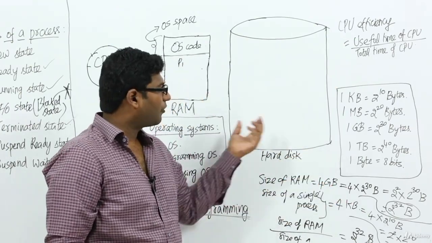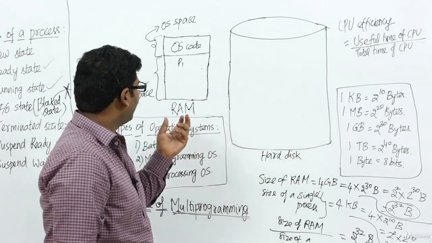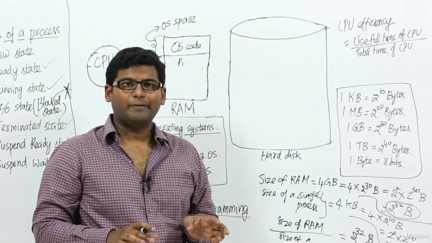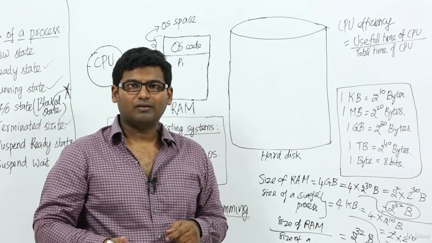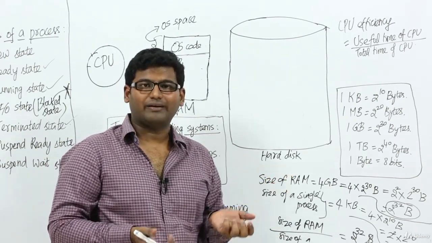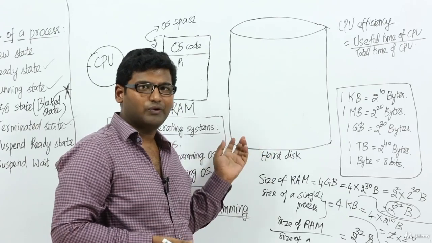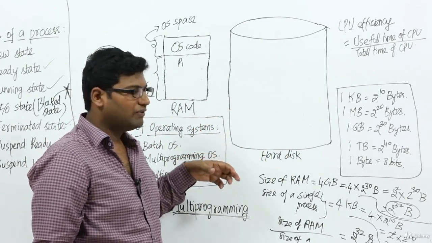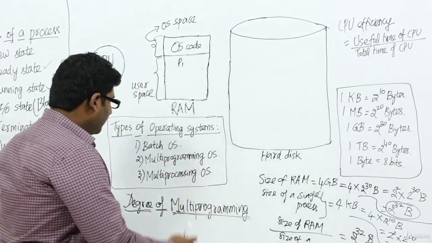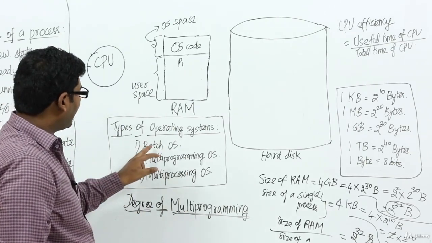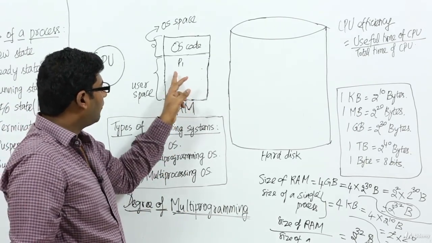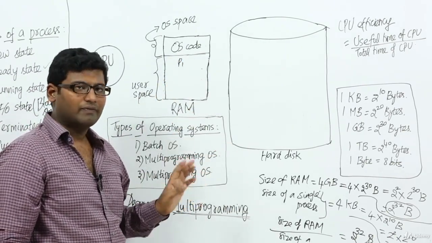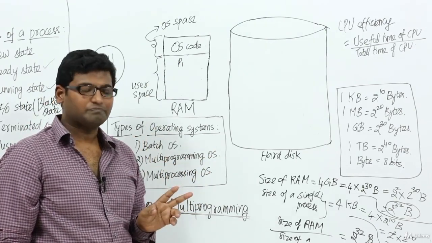We need to execute a lot of processes, and if we make complete use of our resources, meaning CPU, IO devices or anything, then our computer will become faster. Why? Because more processes are being executed at the same time, which means while one process is being executed, another process can undergo IO. So our computer's speed will improve, right? That is not possible in batch operating systems, because at max we take only one process, and only after its completion do we take the next process from the hard disk. That is the disadvantage of batch operating systems.